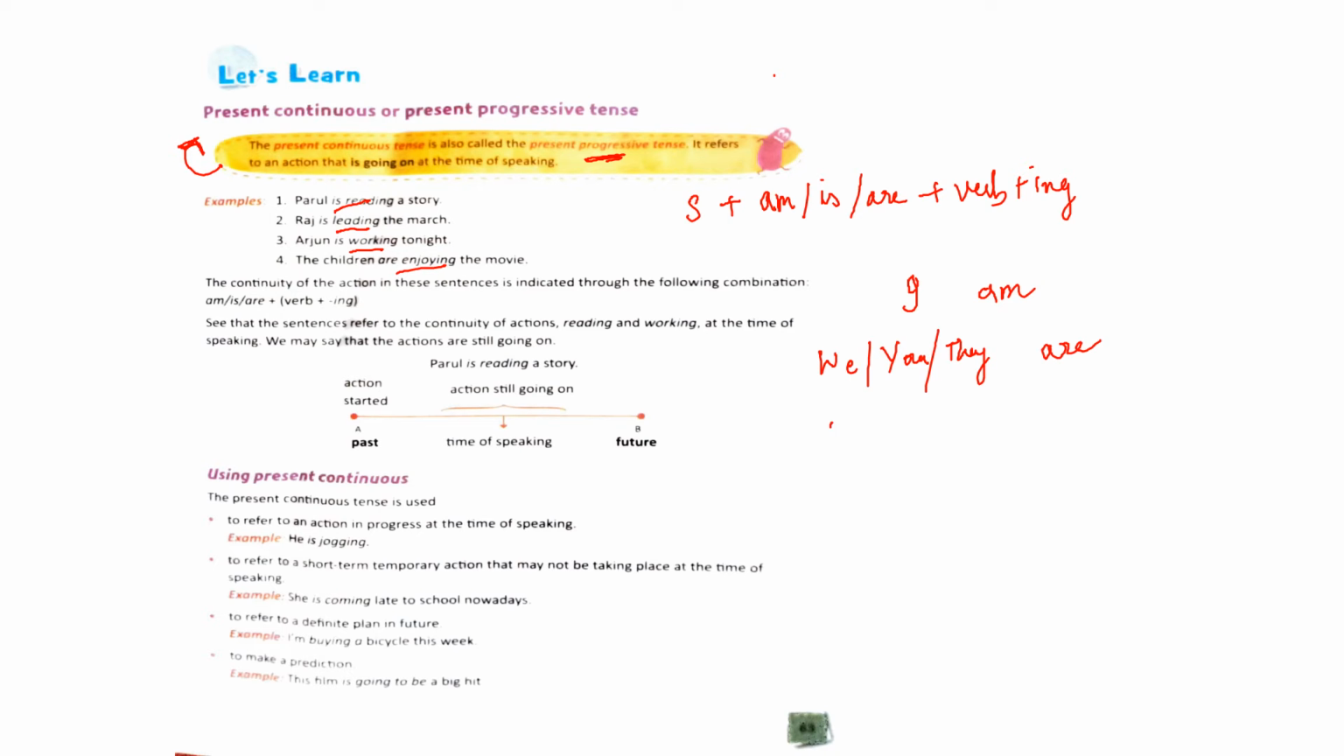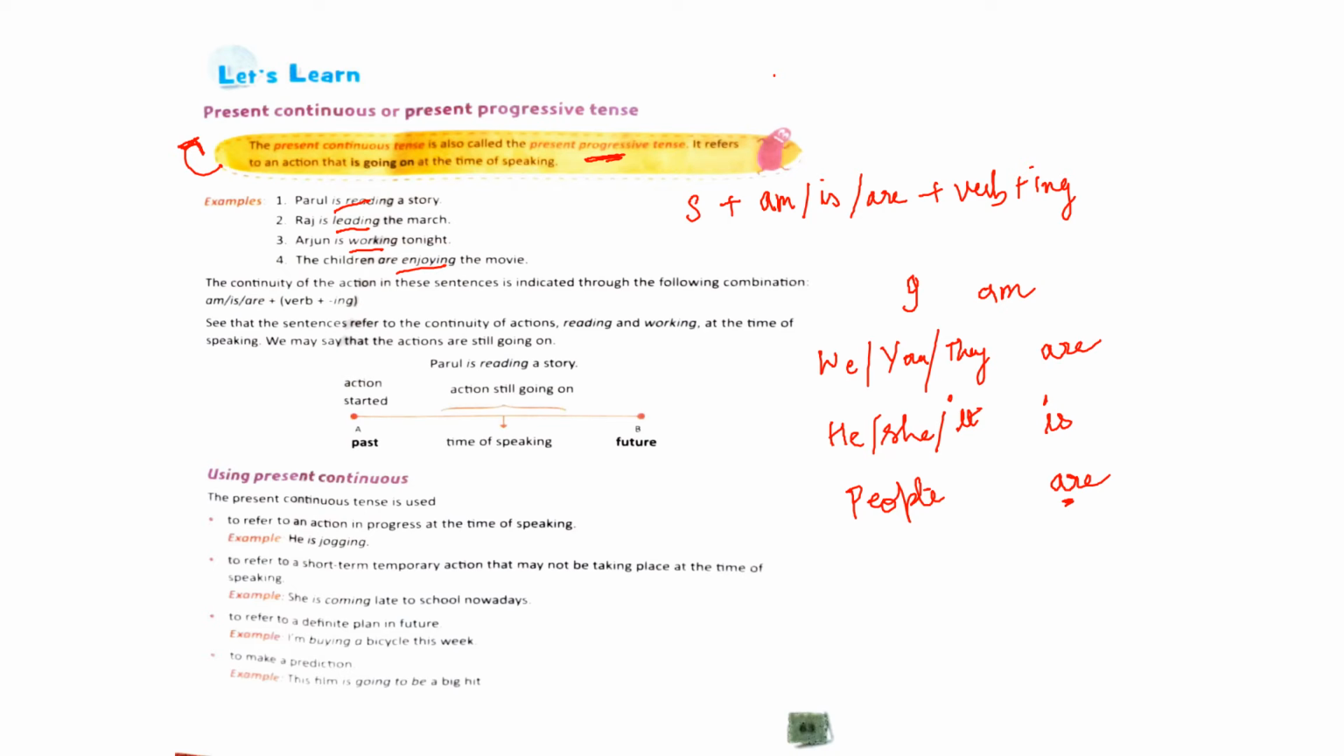If the subject is he, she, it, then we will use the verb is. And if it is in general plural, like people, we are talking about more than one person, so in that case also we will use are. With I we use am, with we, you, they we use are, with he, she, it we use is, and when it is plural, so for example here we took the example of people, we use the verb are.